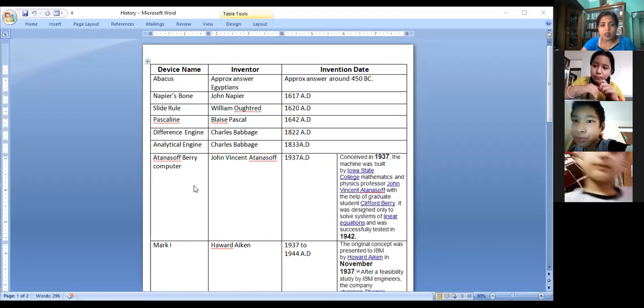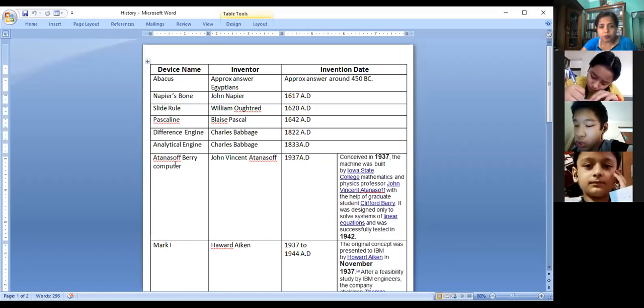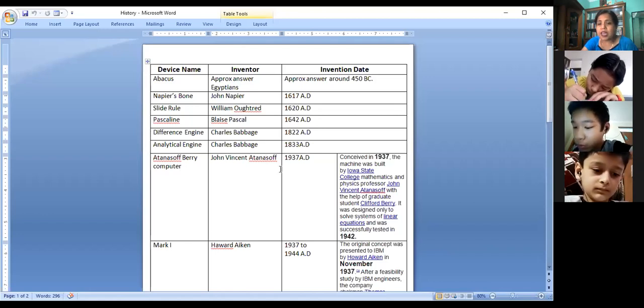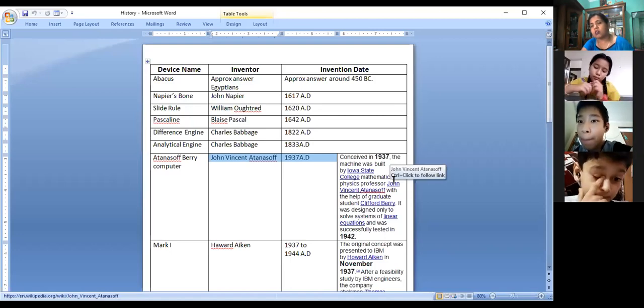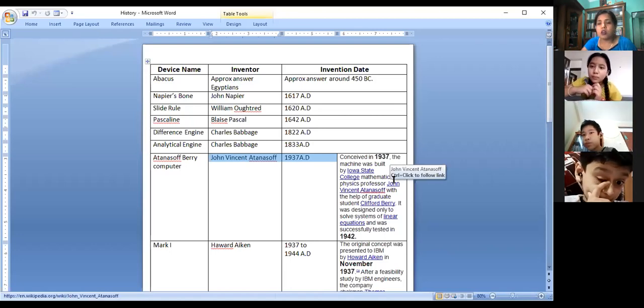Okay, next device is ABC computer, Atanasoff Berry computer. It was developed by John Vincent Atanasoff as well as Clifford Berry, who was his student.